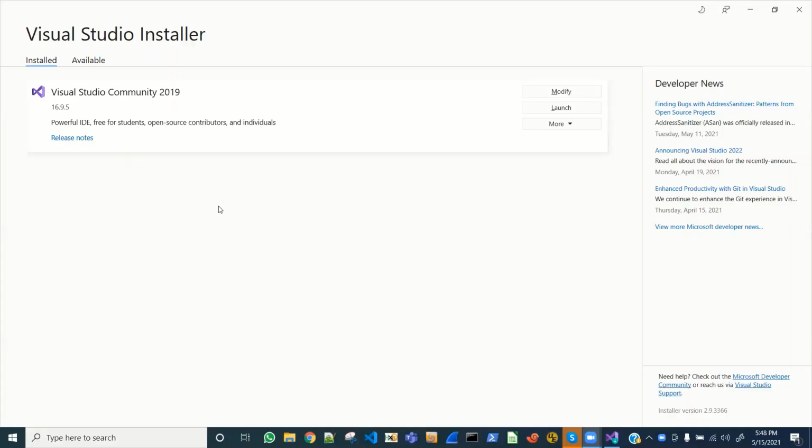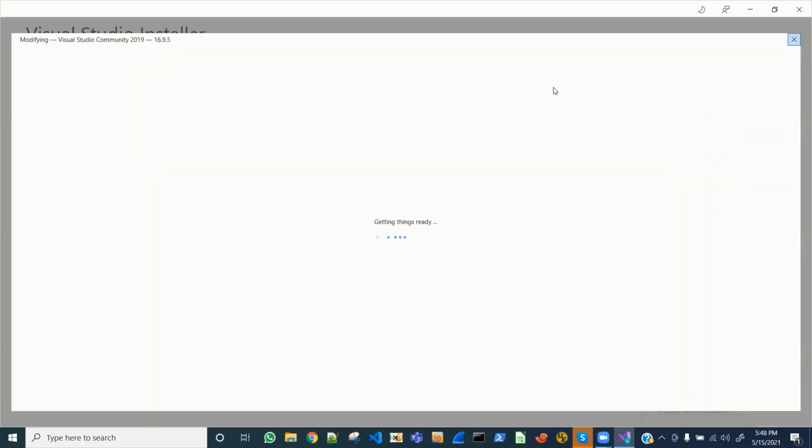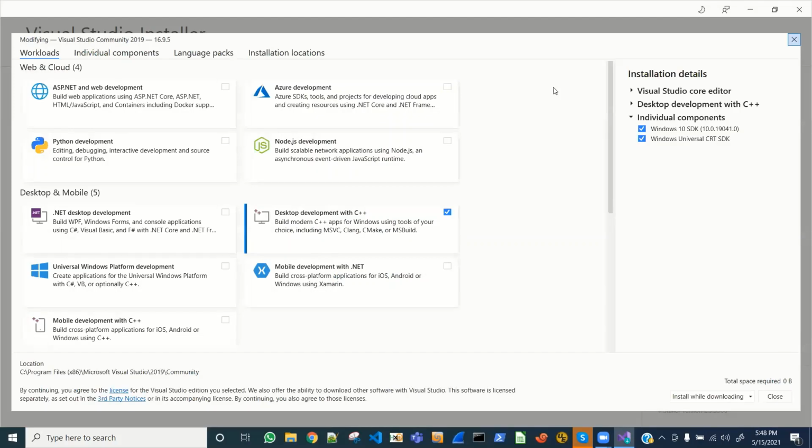Hi folks, I'm back after the installation of the necessary Microsoft components. The correct way to do this was to install it using the Visual Studio installer, and specifically the components that are required. I'll show them here. This is desktop development with C++.